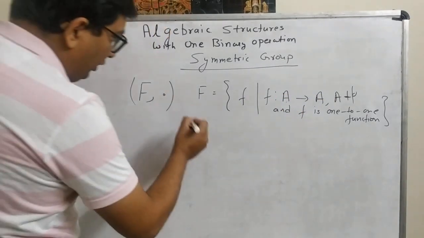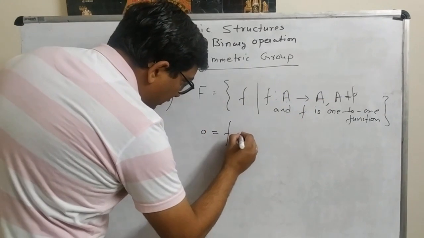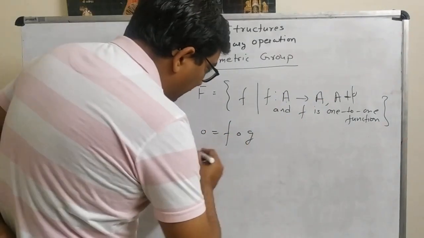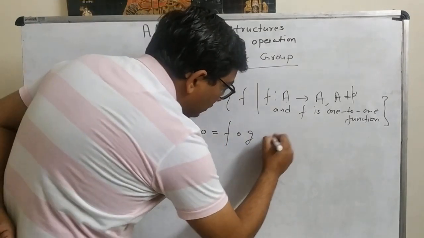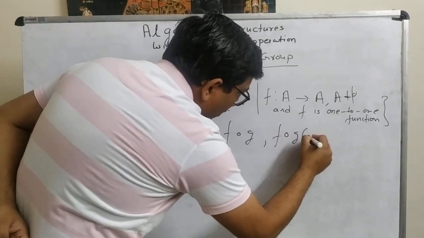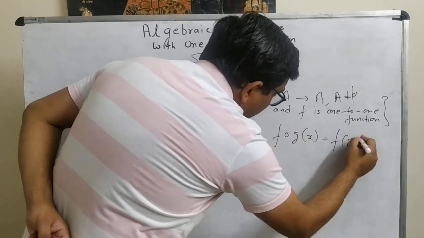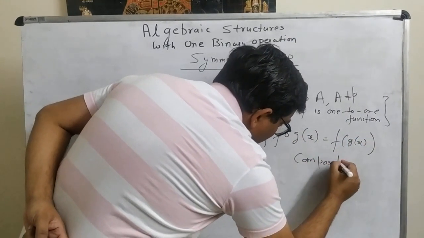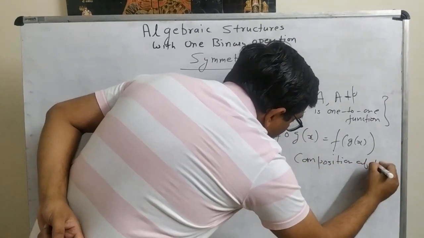And the operation on this, that is f ∘ g, is defined as (f ∘ g)(x) = f(g(x)). That is composition of functions.